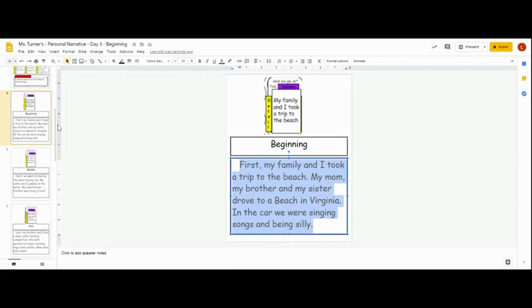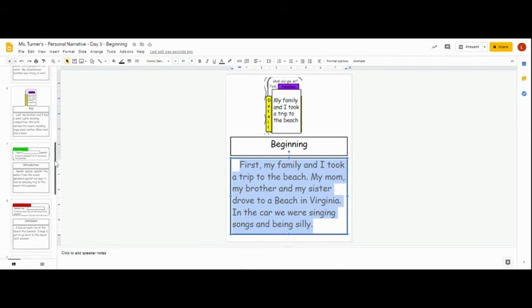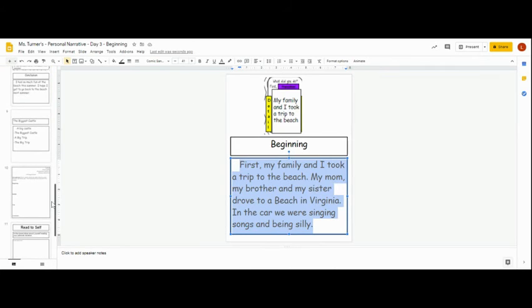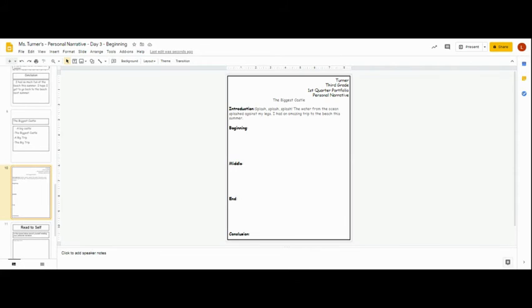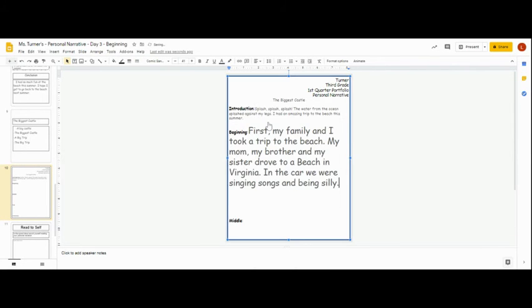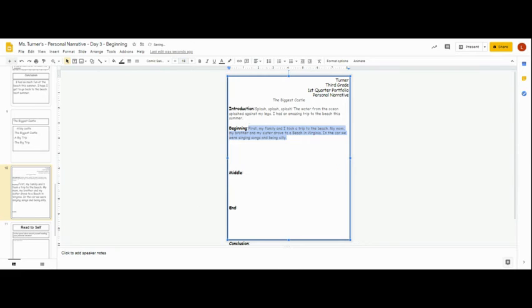I'm going to go back down to my final draft paper, next to the word beginning, do a 2-finger click and then click paste. Again, it's too big, so I'm going to select it and then make it 18. You can type in the number 18 like that, or you can use the subtract button until you get to the right size.